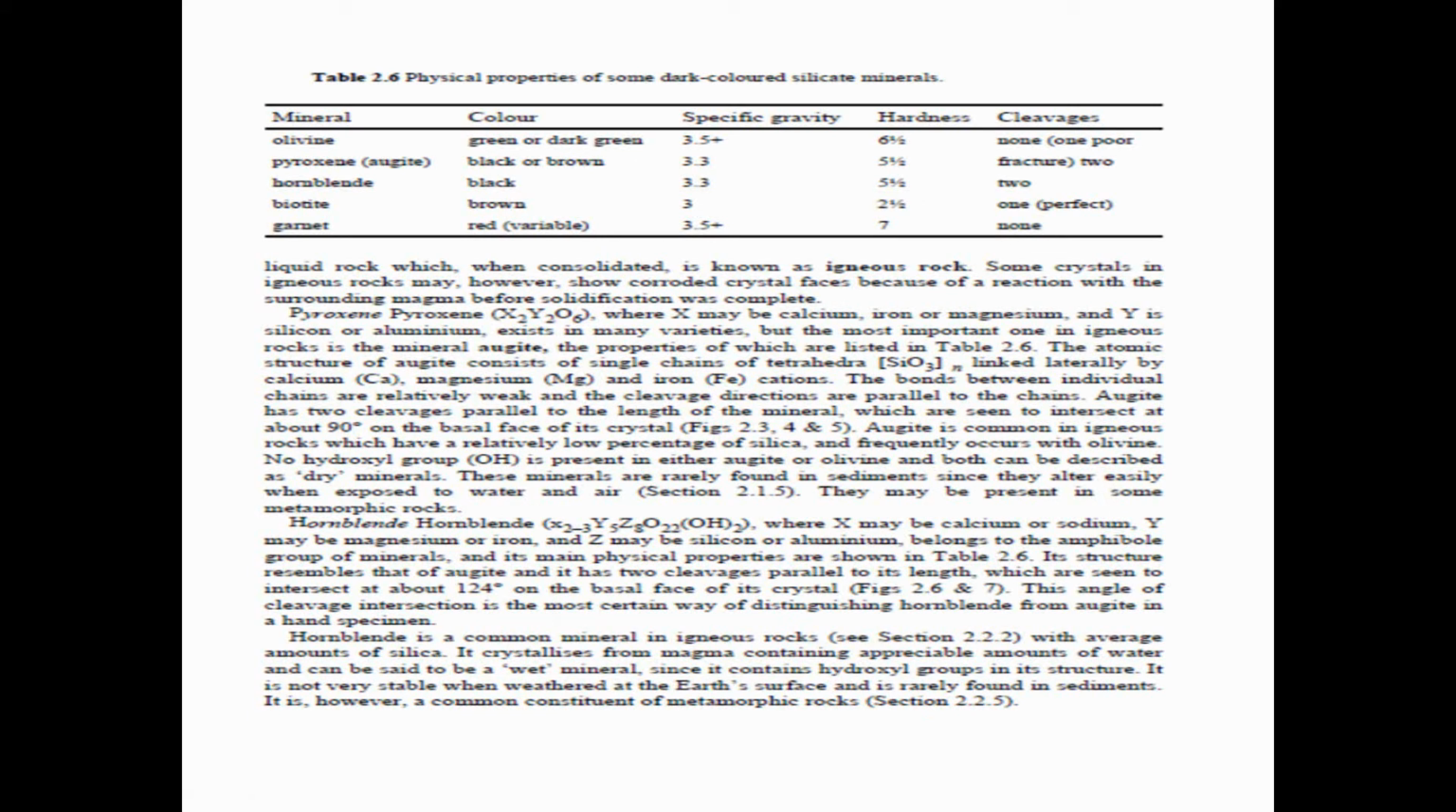Now, olivine: color green or dark green, specific gravity 3.5 plus, hardness 6 and a half, cleavage none. Next, pyroxene (augite): black or brown, specific gravity 3.3 and hardness 5.5. Fractures 2.